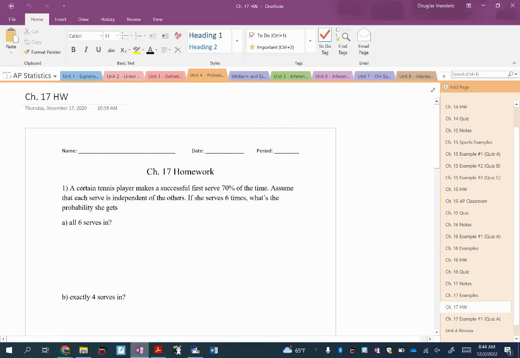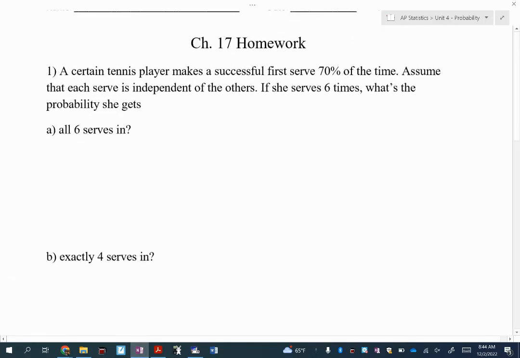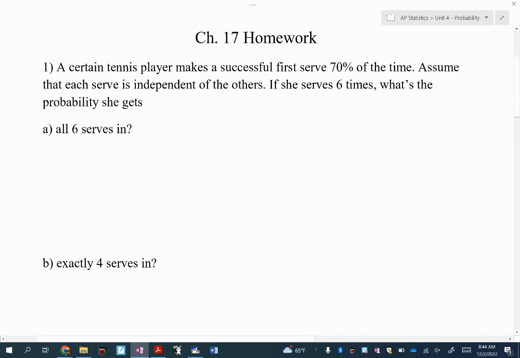In this example, a certain tennis player makes a successful first serve 70% of the time. Assume that each serve is independent of the others. If she serves 6 times, what's the probability she gets all 6 serves in? Let's first ask ourselves, is this a Bernoulli trial?